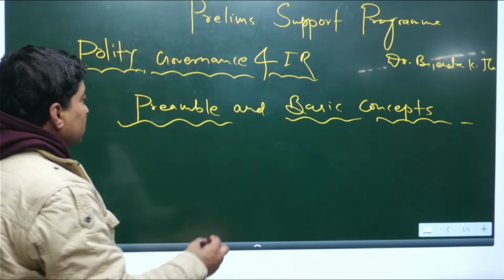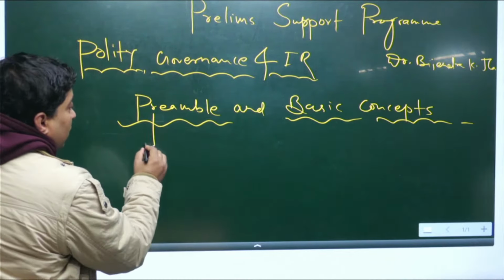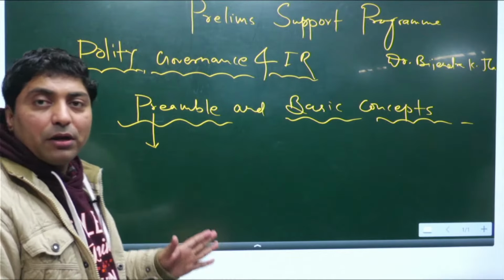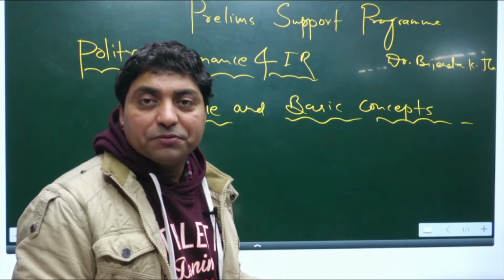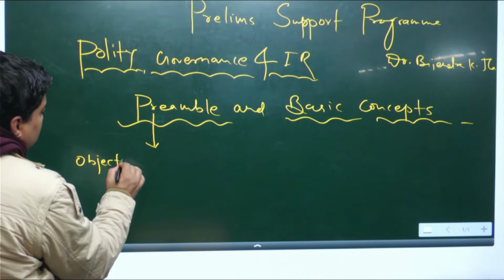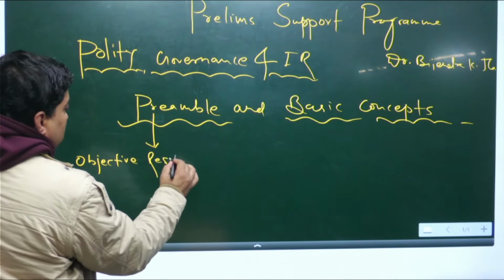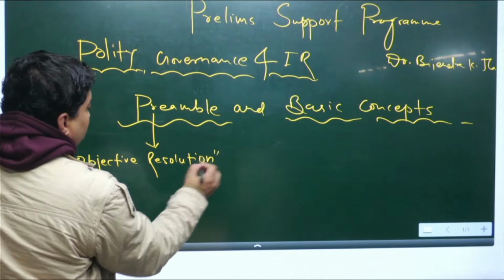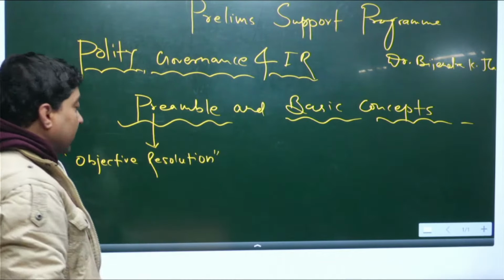Now, if you look at the preamble, you all know that the preamble has been extracted from the Objective Resolution. So, there was the Objective Resolution from which the preamble had been extracted.